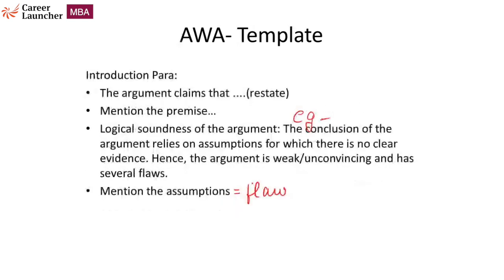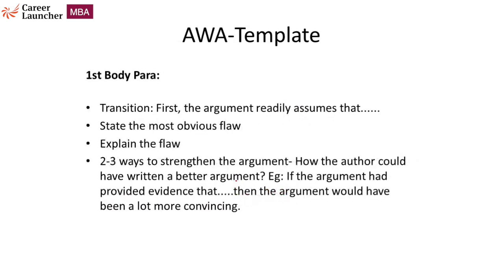Since in the previous paragraph, the introduction, the last thing that we mentioned was assumptions, it makes sense that we start with one of the assumptions here. Now, what we need to understand is that in the same argument, you can have multiple flaws. So in the same argument, you can have a causal, planning, and a sampling flaw. So it's your task to figure out which one is the most obvious flaw, which one is the major flaw in the argument, and that's how your ability to think critically is assessed.